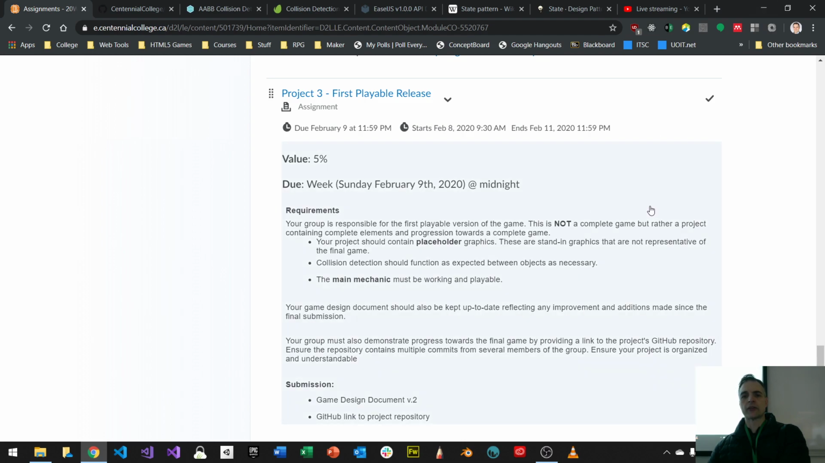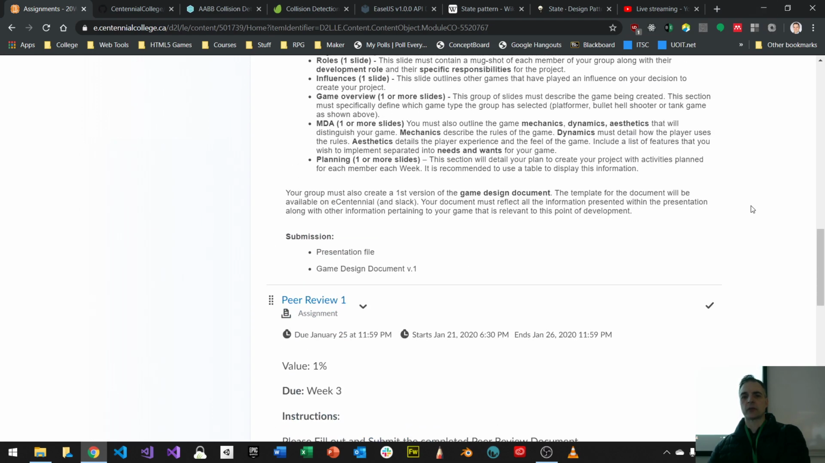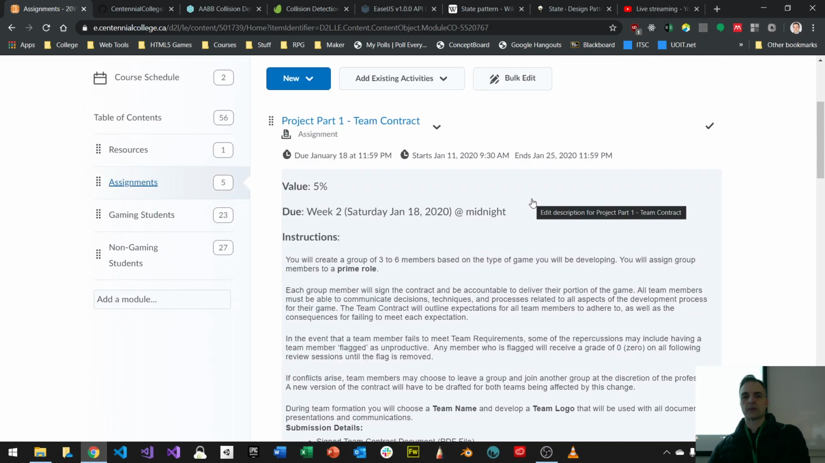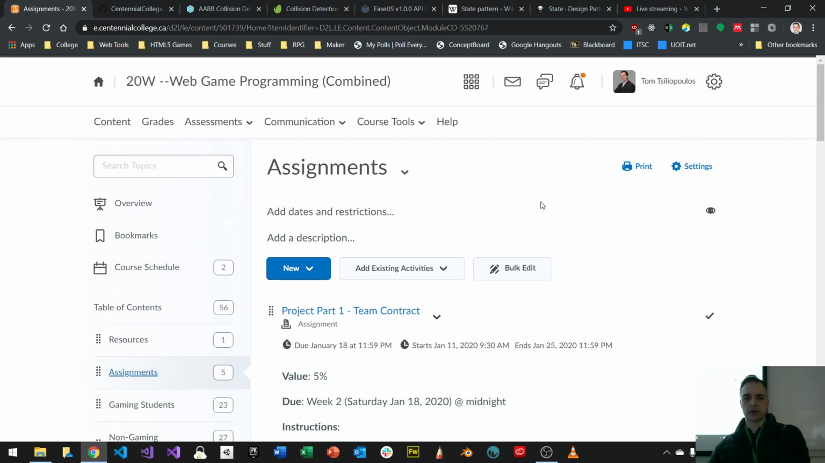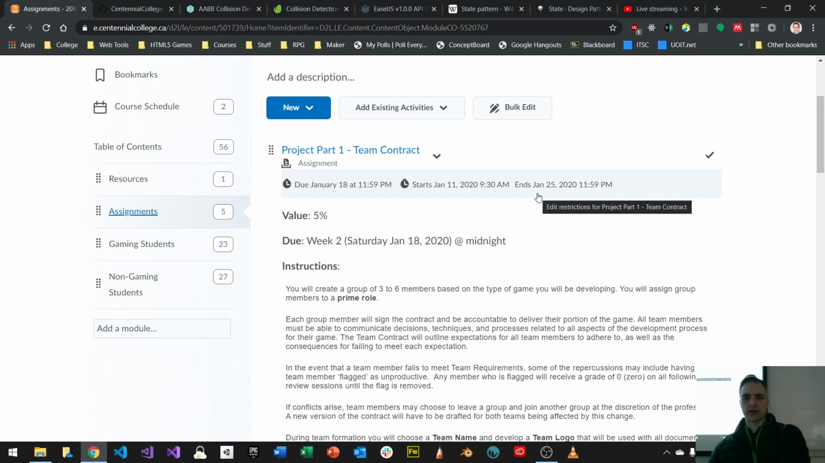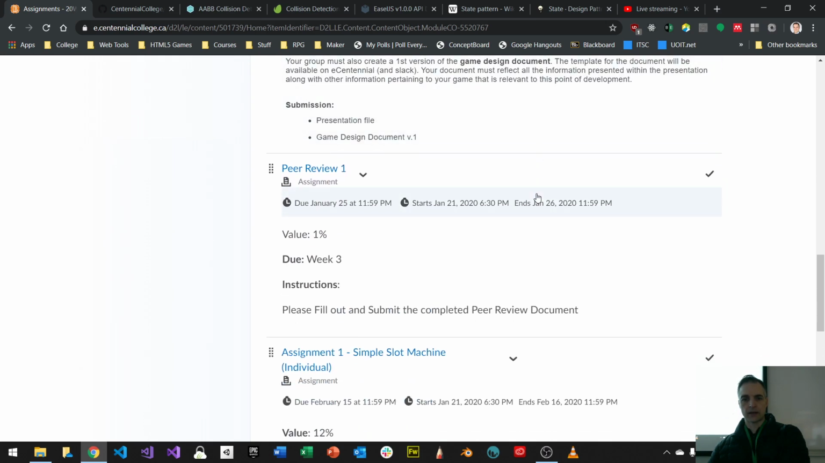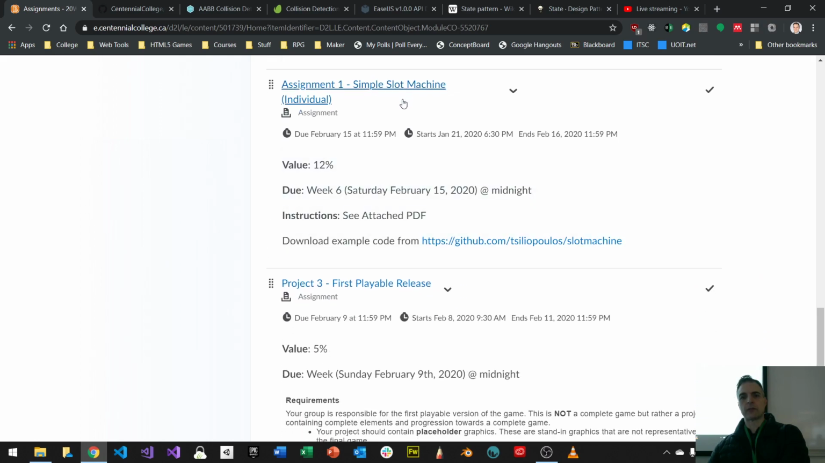Also, I just wanted to remind you that your assignment 1 is due next week. Remember I gave you an assignment for your slot machine? Here it is, a simple slot machine. That's due week 6, and this week is week 5. What I may do with the slot machine is also move it to the Sunday to give you an extra day. Just letting you know.